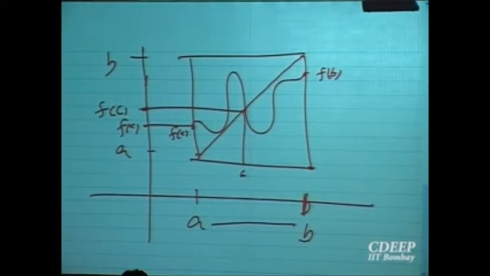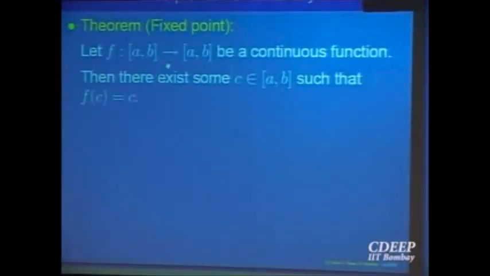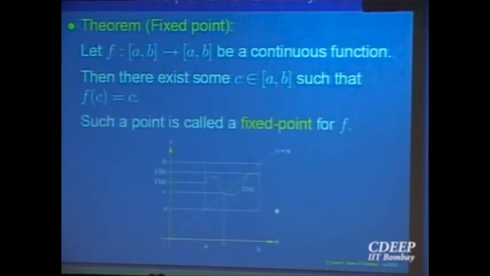The function does not do anything to that point in the domain. At least there is one point to which f can do nothing. It leaves it unchanged, it leaves it fixed. That is why it is called the fixed point theorem. So let me state the fixed point theorem. If f is a function from an interval ab to ab and it is continuous, then there is a point c such that f of c is equal to c. I have drawn the picture again, so it should be clear. Okay. So that is what is called the fixed point theorem.